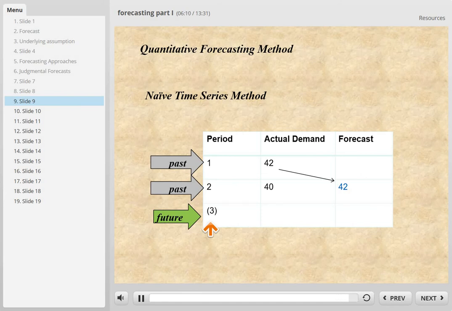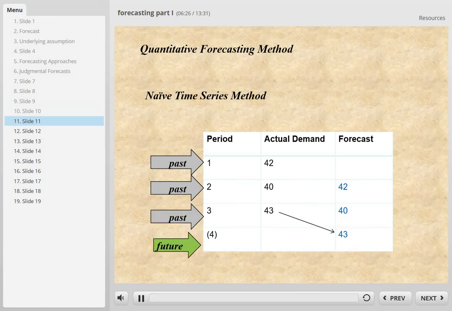Demand of period 3 is something we want to know. What are we going to do? We need to make sure that all those red dots are within the UCL and LCL. We call that in control. If it is outside of these two lines, we call it out of control. Now let's do one more.